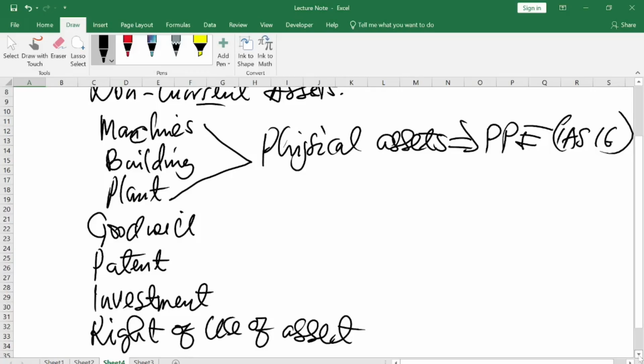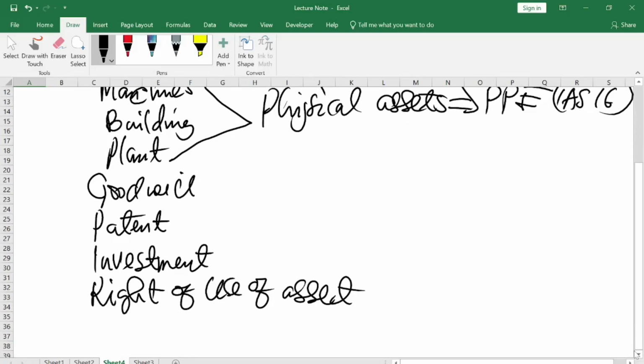The rest of them also have accounting standards that are used to determine their subsequent values.